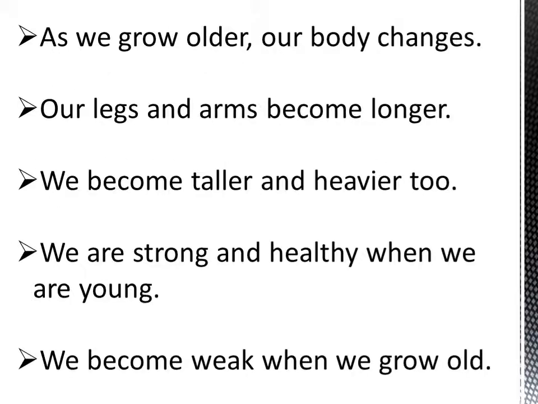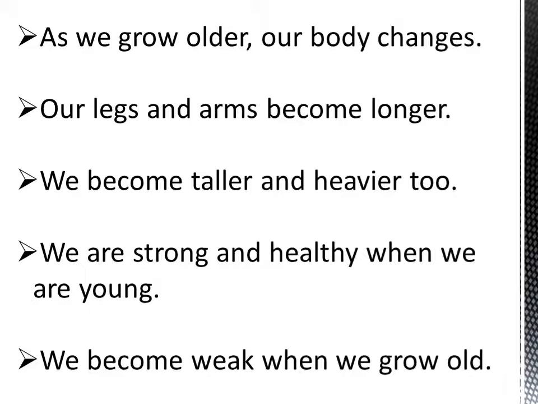So, children, we saw the example of tiger and cub. We also saw the example of your picture, your father's picture, and your grandfather's picture. What do we understand from these examples? Let us see what we can conclude. First one, as we grow older, our body changes. When you were a baby, you were very small. Now you are growing up, and your body has changed.